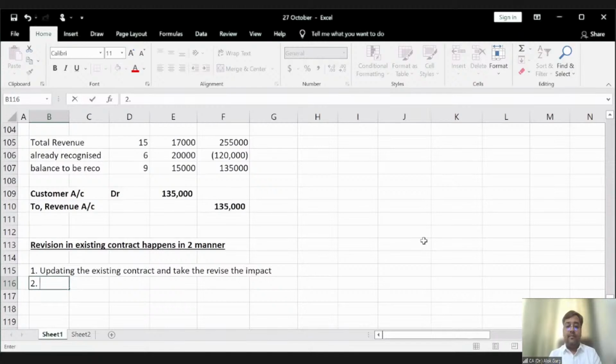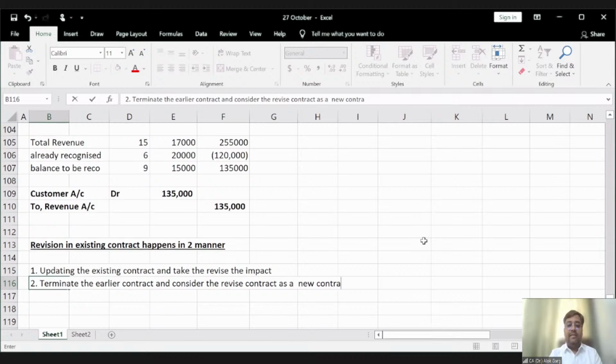Second, terminate the earlier contract and consider the revised contract as a new contract.